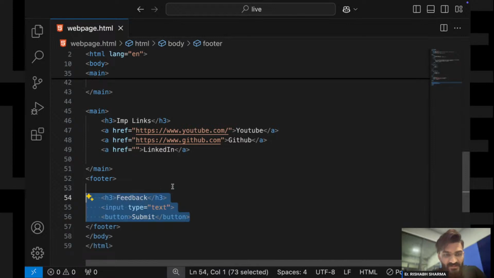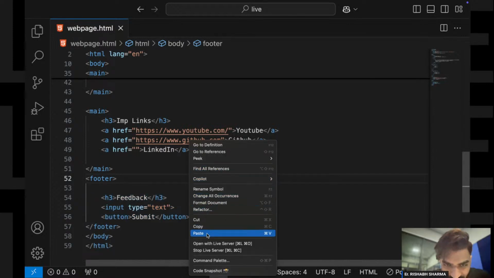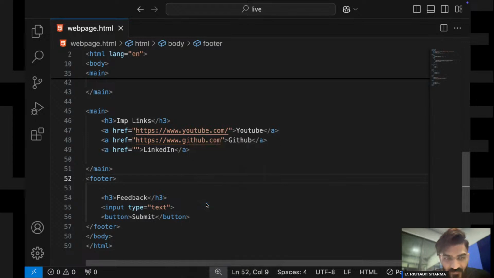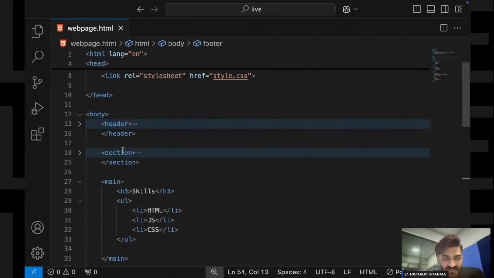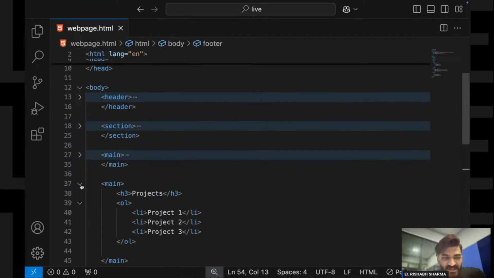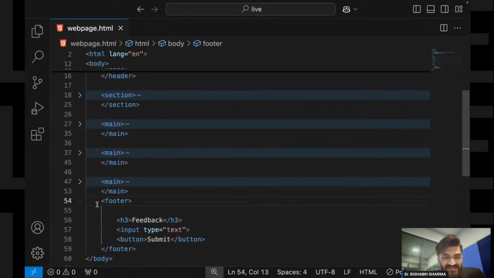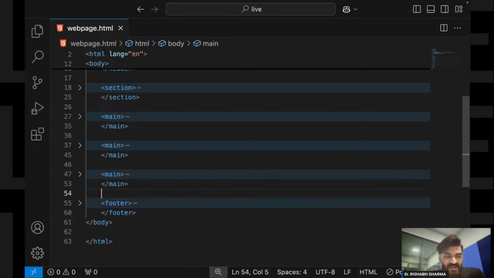Control Z. Okay, now let me format it. Format document. Yes. So now see, we have different sections. One is header section, then we have a section, then we have a main section, then another main section, then another main section, then we have a footer section, right? So now we have these sections.